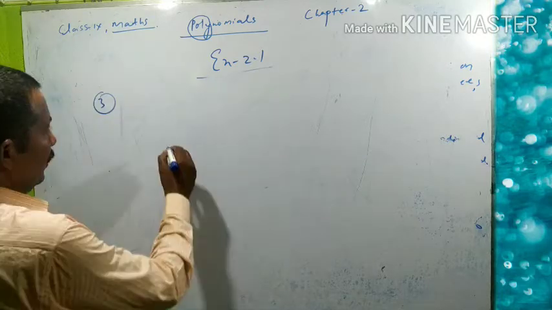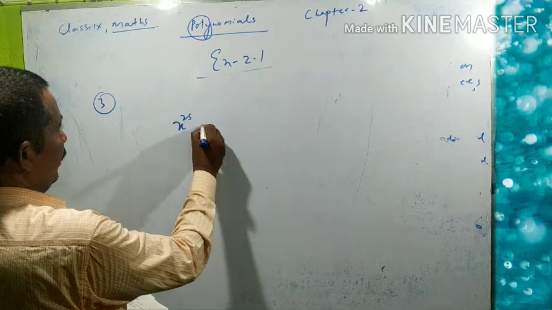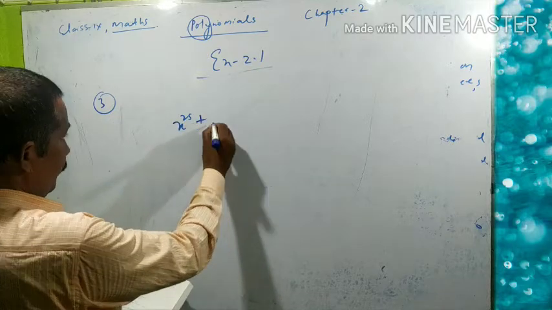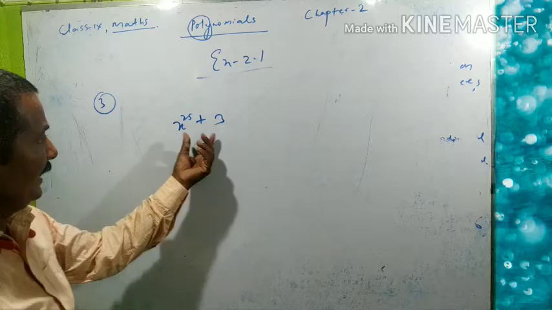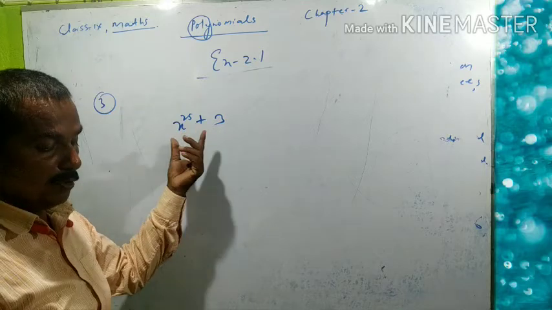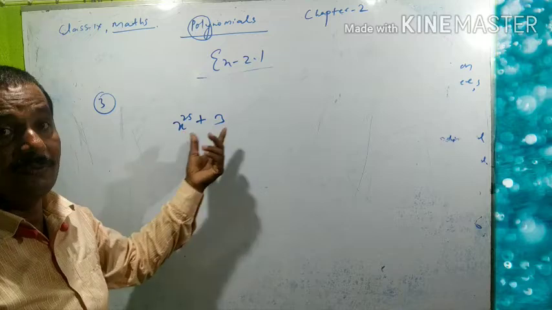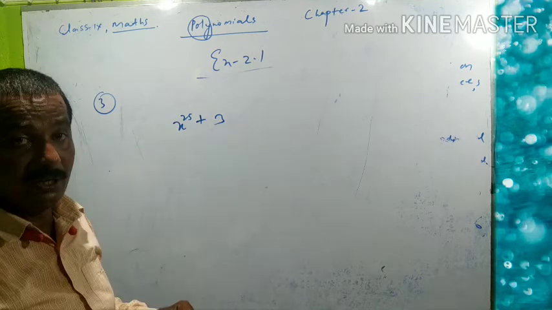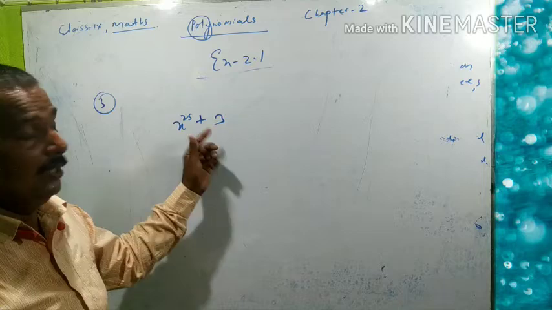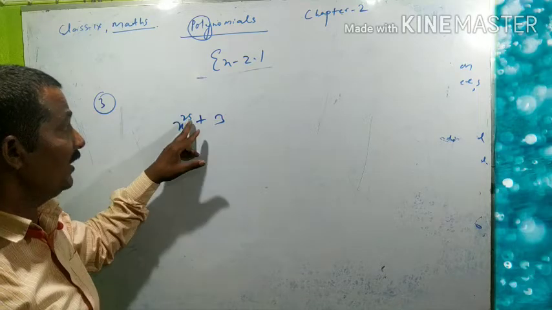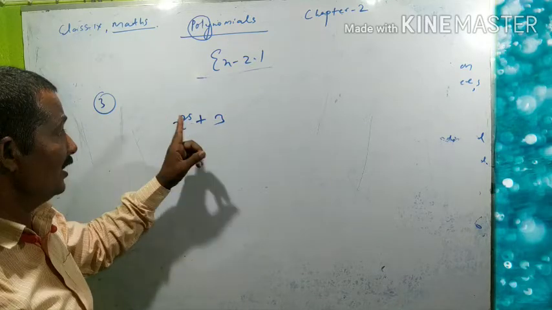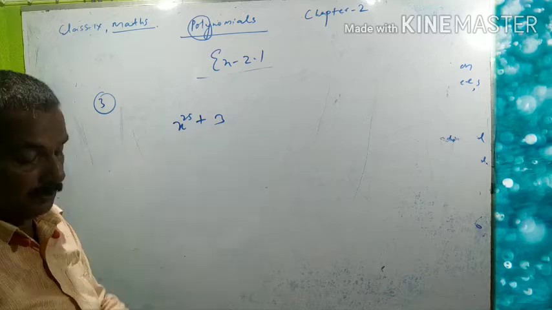Look here, you can write here x25 plus 3. It is a polynomial, it is a binomial really, because it has 2 terms here. So it is a binomial of degree 25 because highest power is 25 and it has 2 terms.